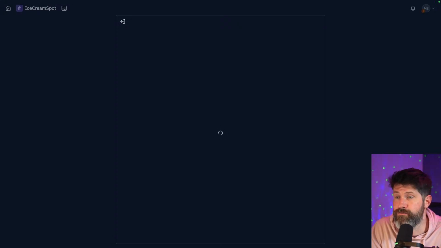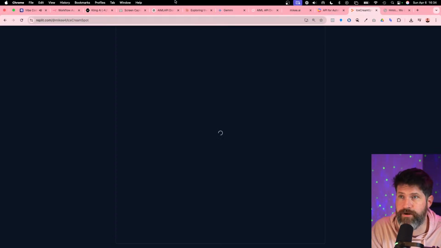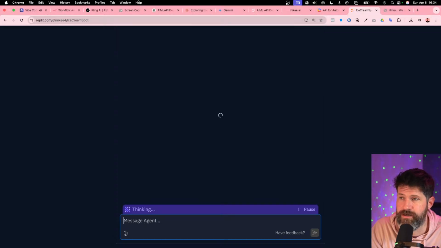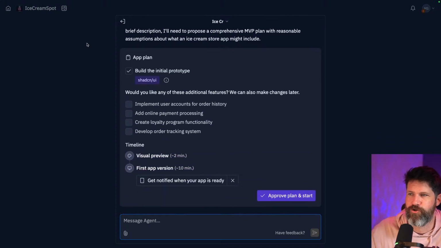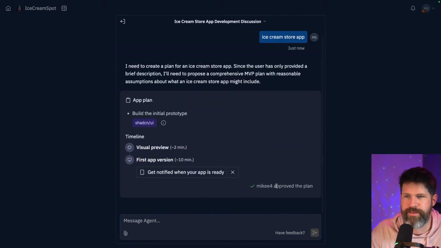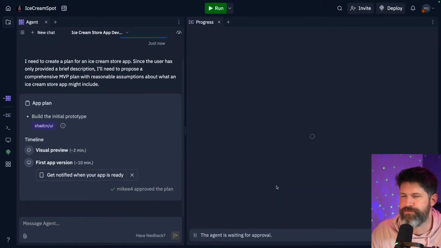Incredible what it can do. But honestly, I really don't recommend anybody do this type of work, because you can't really get granular on it and make it cool. Okay, so then approve the plan and start. Okay, great. Let's approve the plan and start.